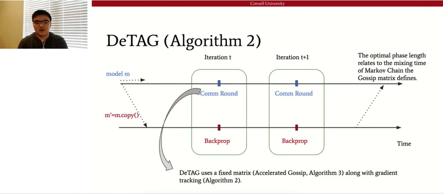We show that using this biphase communication along with these two techniques will lead to an optimal complexity. We also found that the optimal phase length relates to the mixing time of the Markov chain that the gossip matrix defines. For a detailed description of the theorem, please refer to the paper.